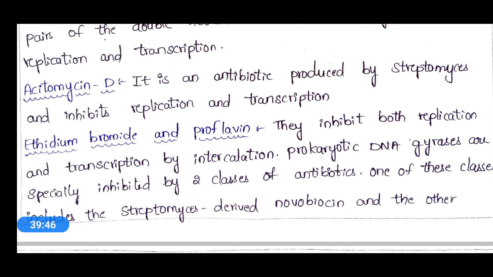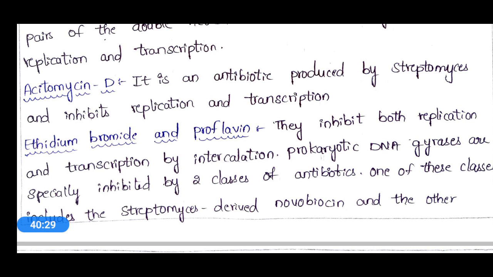And we all know this is a carcinogenic compound. That means it can cause skin cancers, or it can induce cancer when we touch it with our bare hands. So while doing these electrophoretic techniques, a caution is given to wear hand gloves while working with this ethidium bromide. So this ethidium bromide can inhibit transcription and replication, and proflavin is also a chemical.